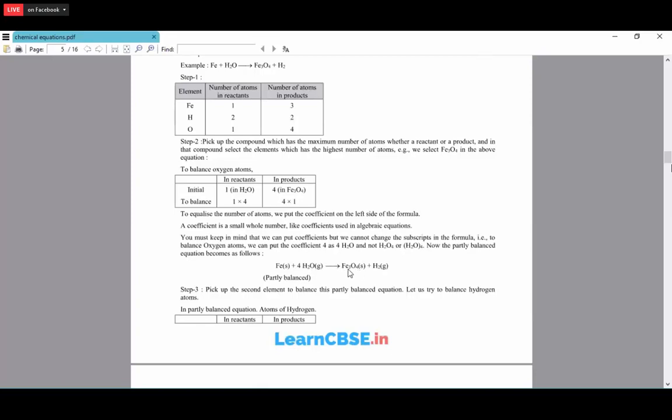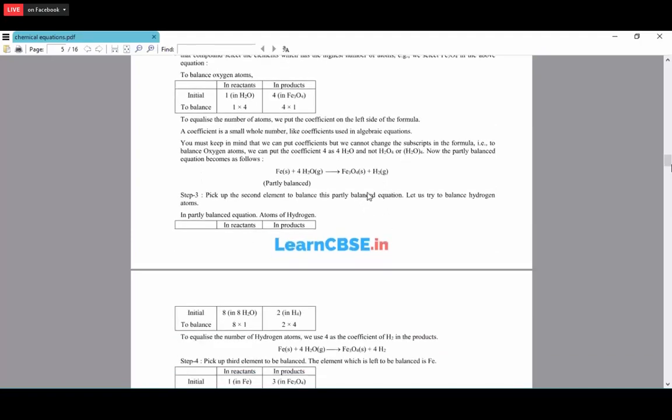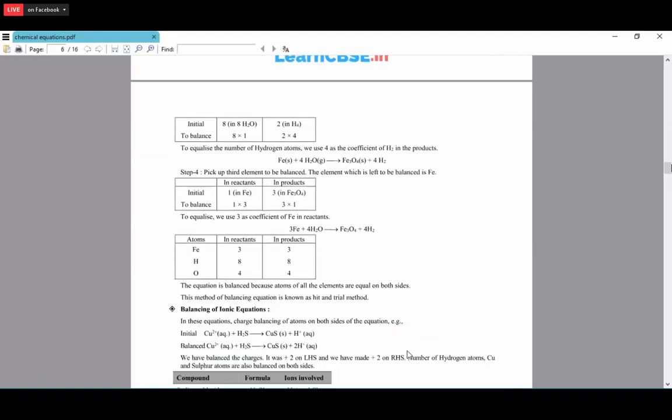Okay. Now next one is the hydrogen. Here there are 8 hydrogen atoms, but here there are 2 hydrogen atoms. So now we have to place the 4 in front of the H2. So 4H2. So now the equation is partially balanced with the oxygen and the hydrogen. Fe plus 4H2O gives Fe3O4 plus 4H2.